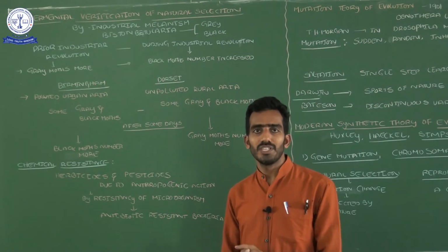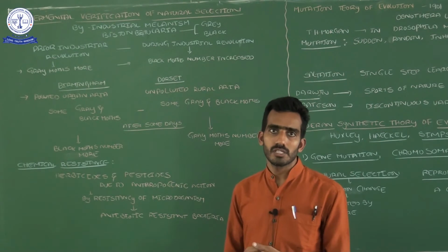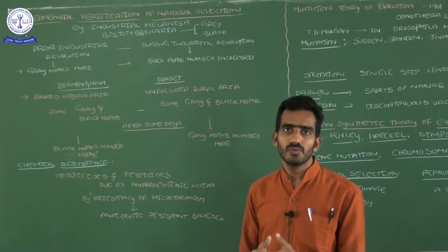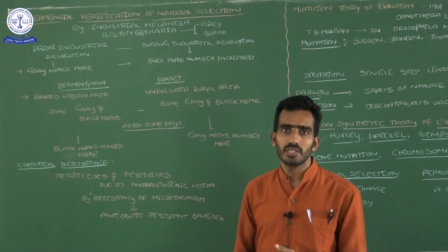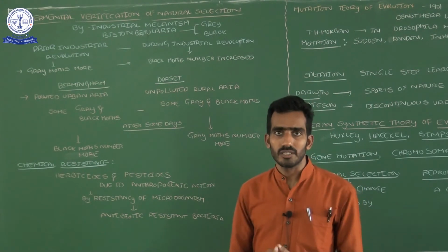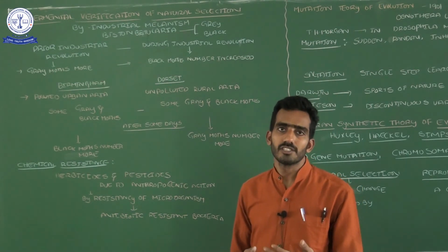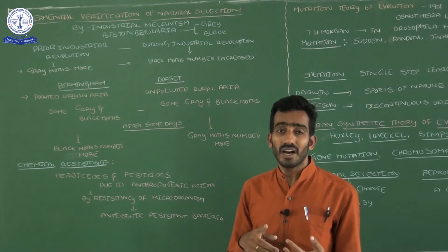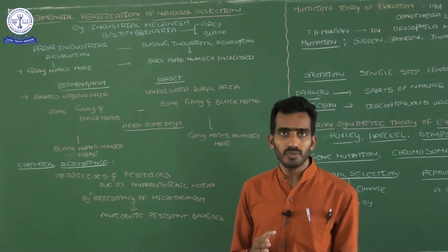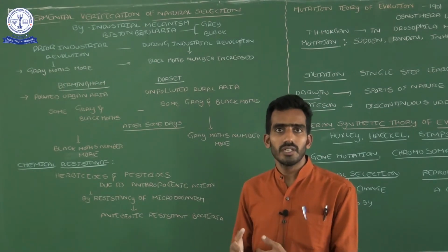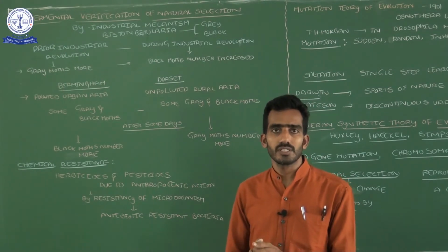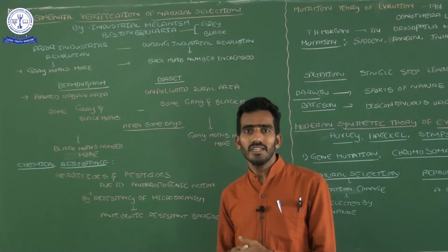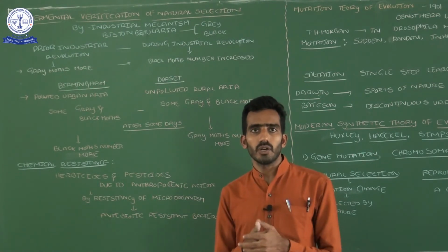Here in this video, I would like to continue our evolution chapter. Before starting this video, I want to revise the previous video's concepts. In the previous video, we already discussed different theories proposed by different scientists: Lamarck's theory and August Weismann's theory, and Darwin's theory. Based on that, scientists proposed theories, and we have some idea about the evolution of organisms.